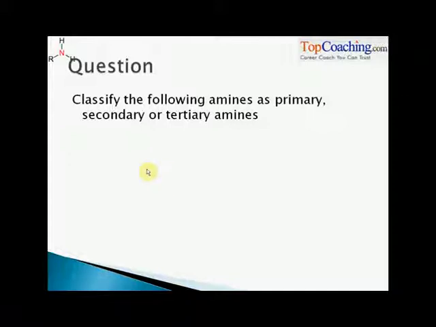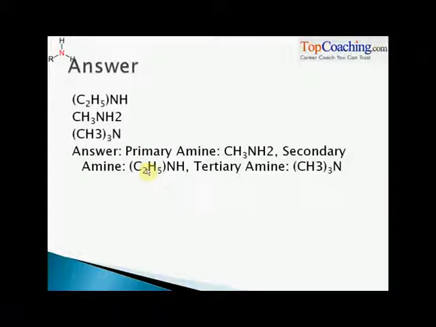Okay. Classify the following amines as primary, secondary or tertiary. C2H5NH, CH3NH2 and (CH3)3N. Very obvious. Here two hydrogen atoms seem to be replaced. So this one would be a secondary amine. One hydrogen atom is replaced. Ammonia has 3 hydrogen atoms, right? So only 2 are seen over here. That means it's a primary amine, and no hydrogen atom means it's a tertiary amine, right?